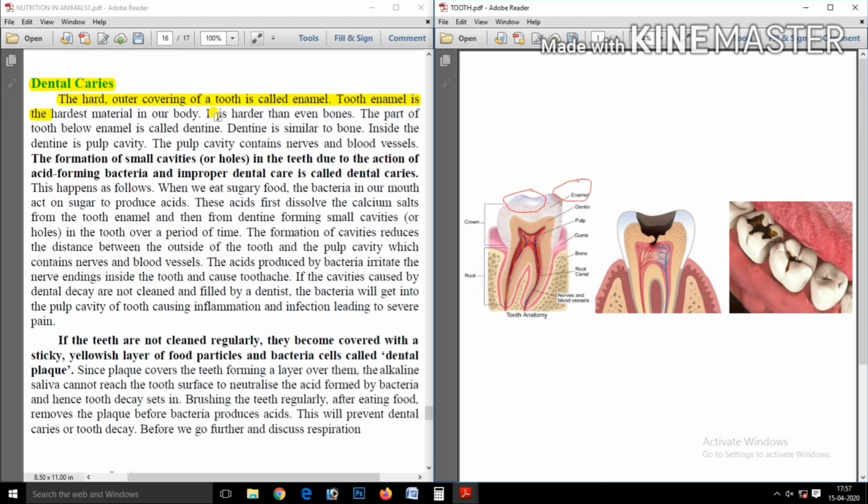First we know the diagram of the tooth. The first part is enamel. Then beneath the enamel, this is the dentin part. And inside the dentin, there is a pulp cavity. So this is the diagram of our tooth. Now, when acid forming bacteria attack these parts, then a hole occurs.